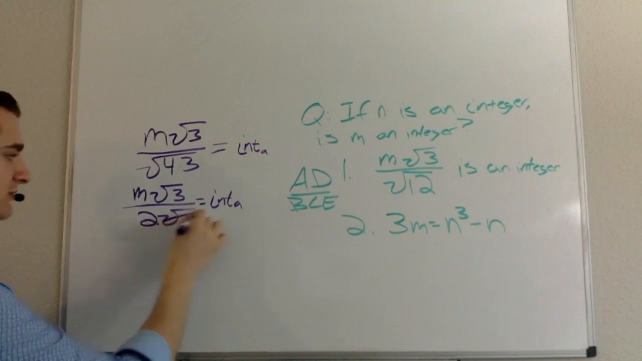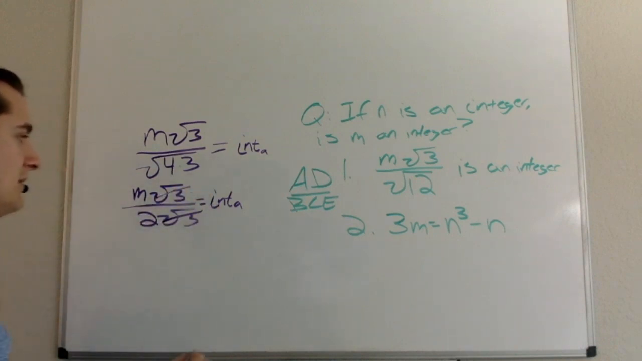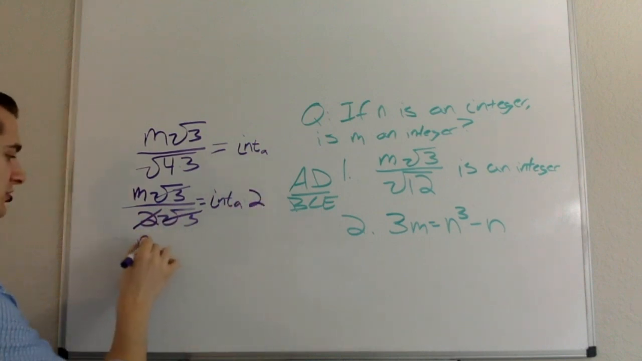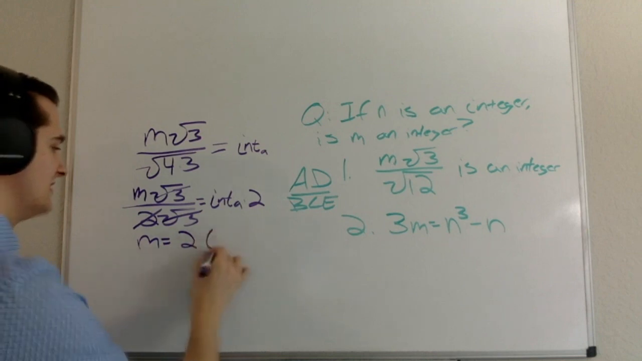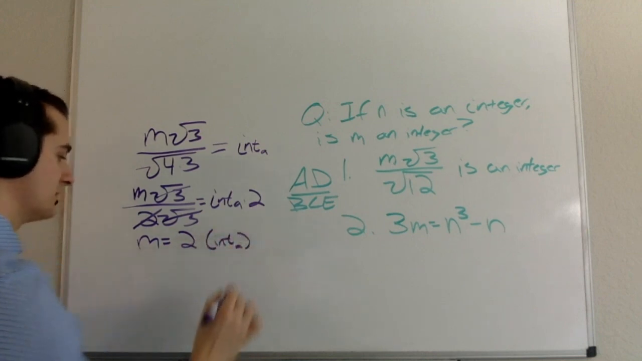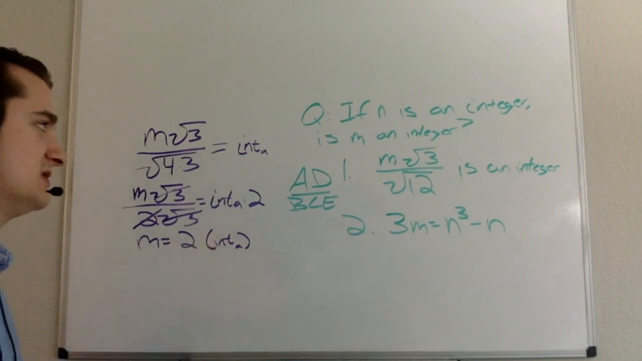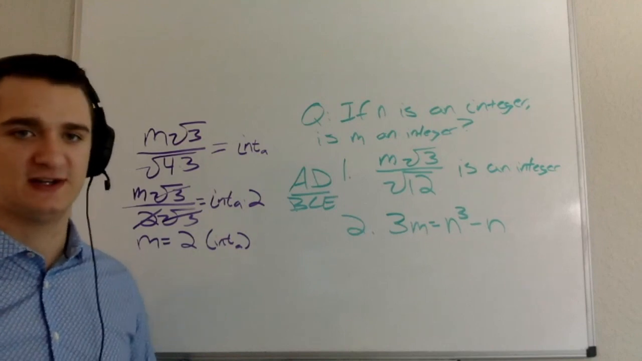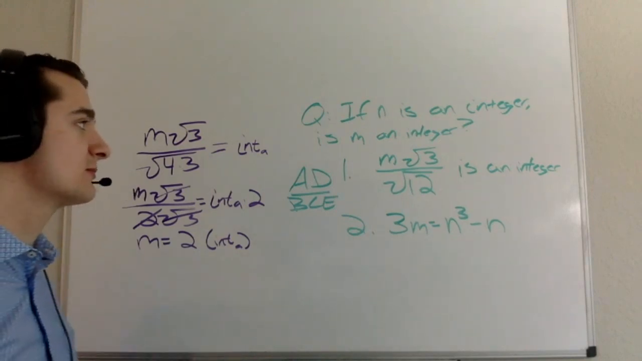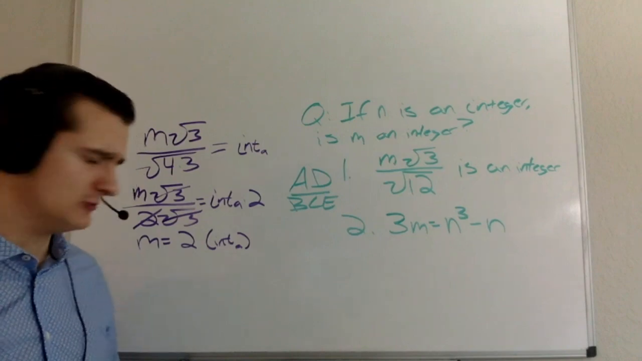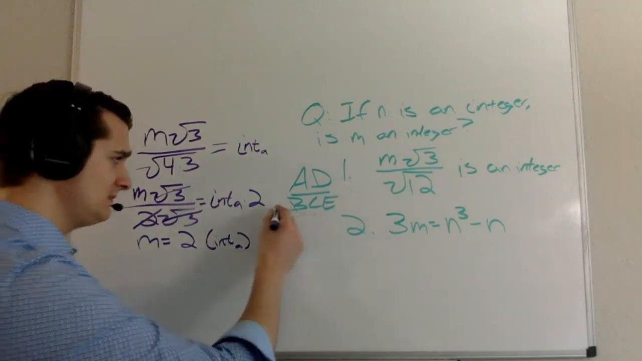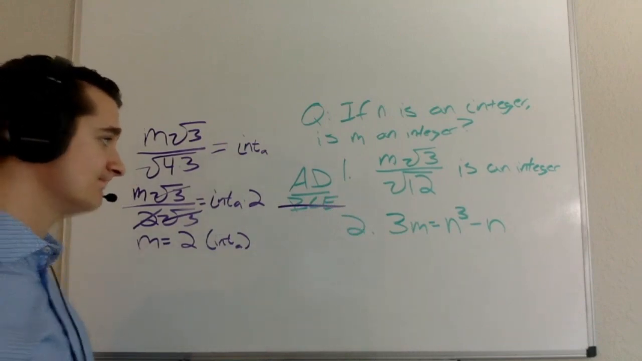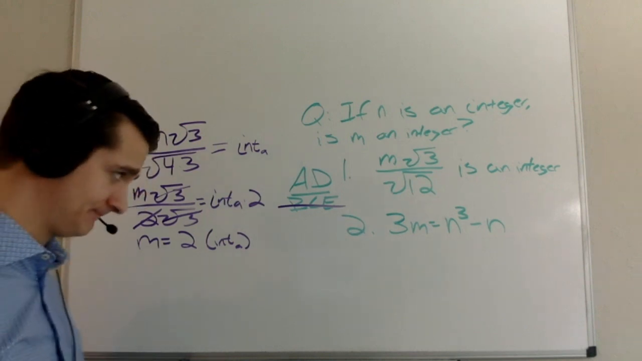And obviously my root 3's are going to cancel. I'm going to multiply both sides of my equation by 2. And what I'm going to get is that m is equal to 2 times integer a. Well, if I take any integer and I multiply that integer by 2, then I'm going to get another integer. And so from here, I feel comfortable saying that yes, m is an integer. So statement 1 is sufficient. I'm going to cross out B, C, and E. With statement 2, I'm told that 3m is equal to n cubed minus n.